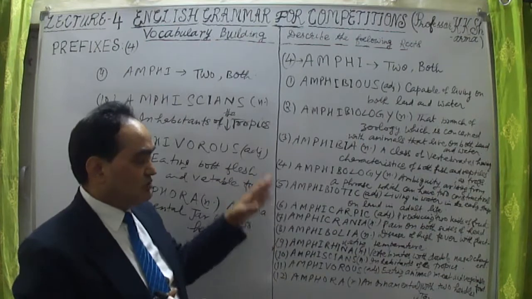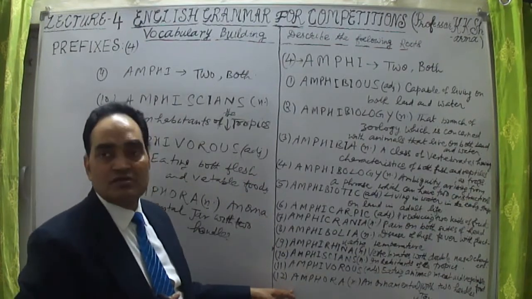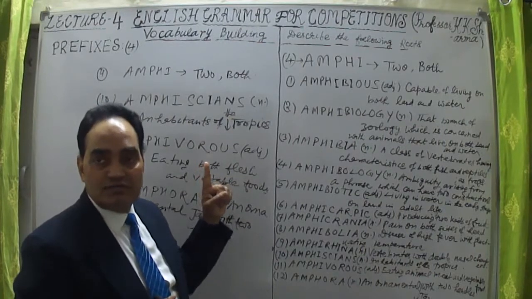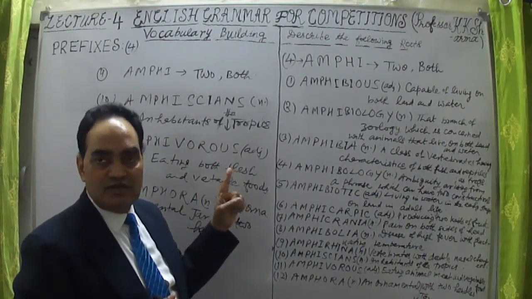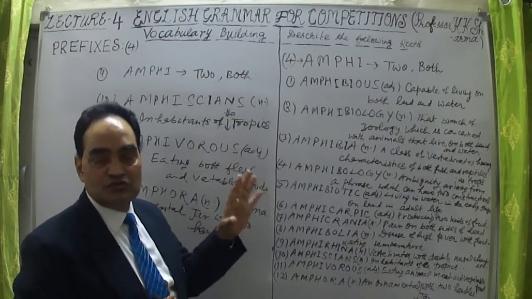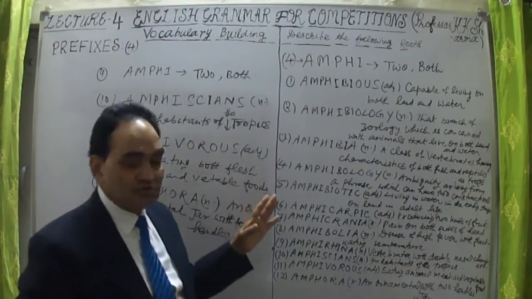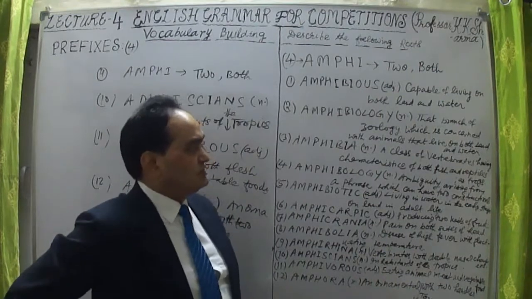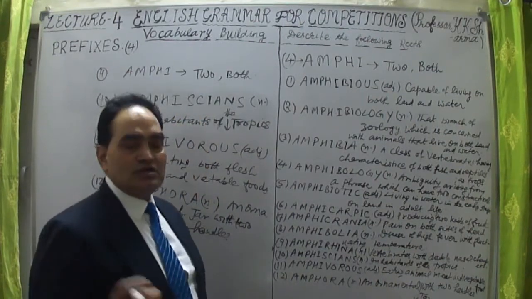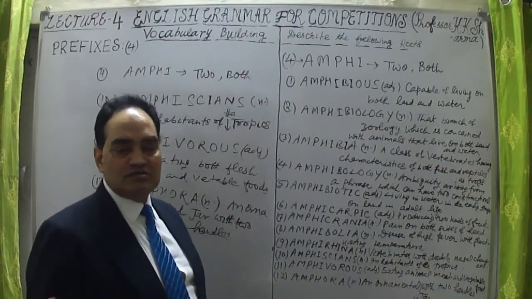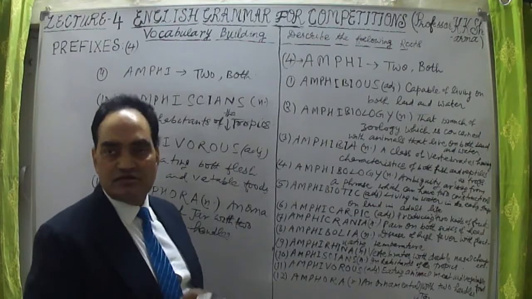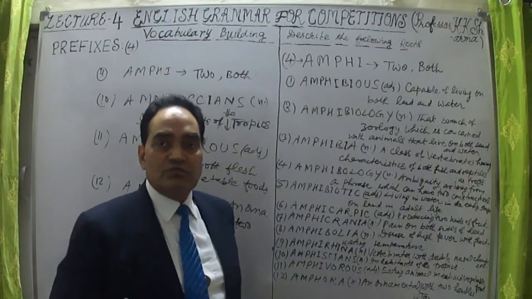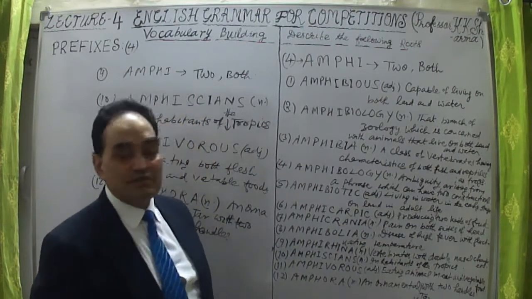So you will find lot of vocabulary, lot of words with the help of this one important prefix, amphi, A-M-P-H-I. Amphi means both or two. Taken from Greek language. Etymologically, it is from Greek language, right? So this is how this word is going to enlighten you with lot of words. It will enhance your vocabulary. There is no doubt about this. You can have lot of words with the help of this basic prefix here.